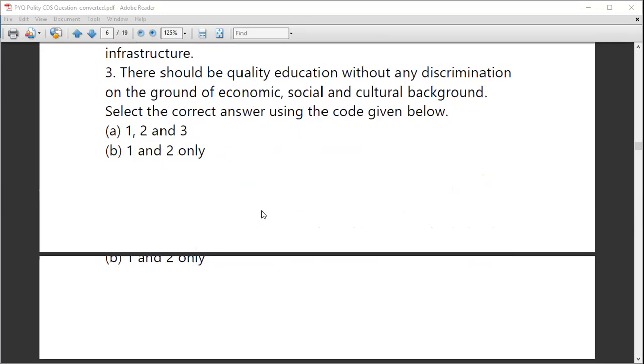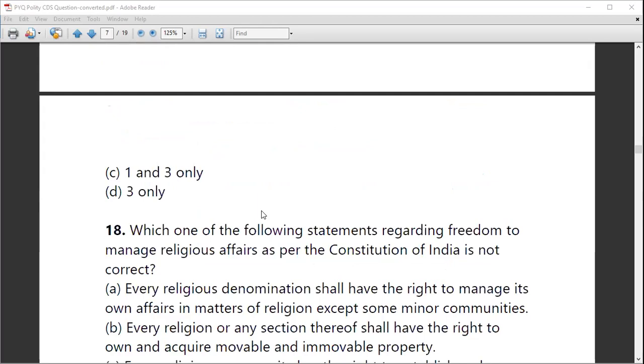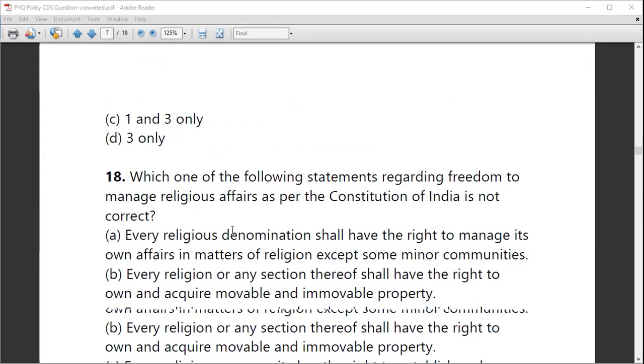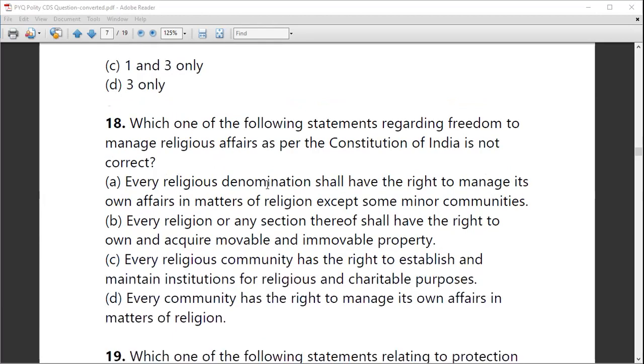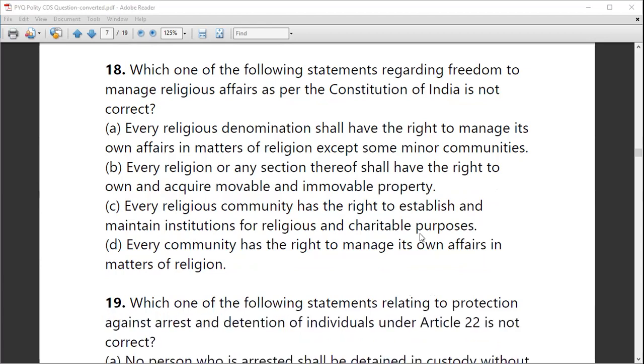Next, we'll see the next question, which is about which of the following statements regarding freedom to manage religious affairs as per the Constitution of India is not correct. So it is also there regarding the fundamental rights. Which is not a correct statement here regarding the freedom to manage religious affairs? We'll look at all four statements mentioned here.